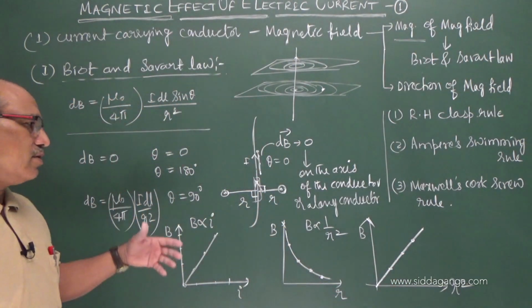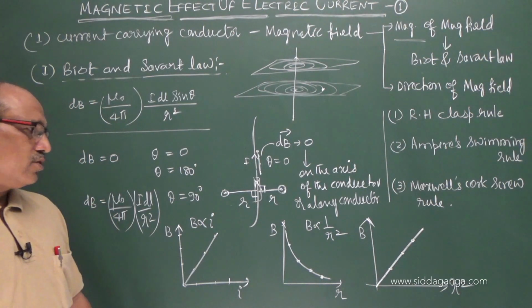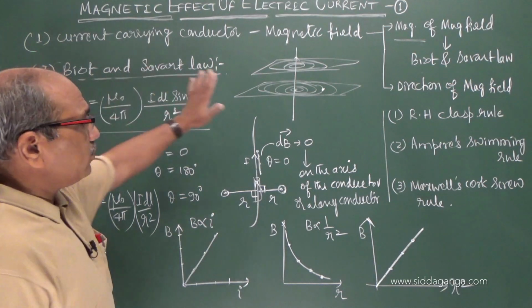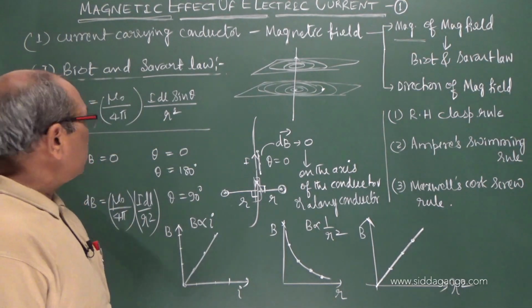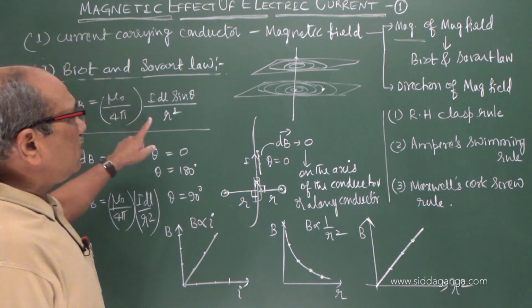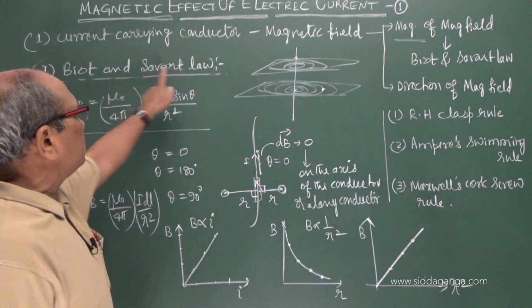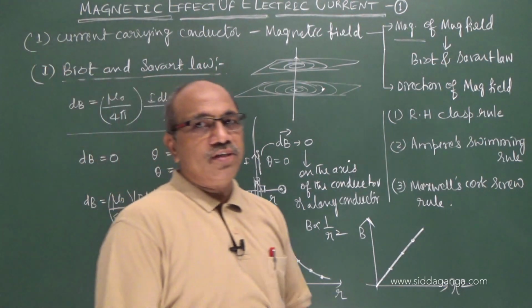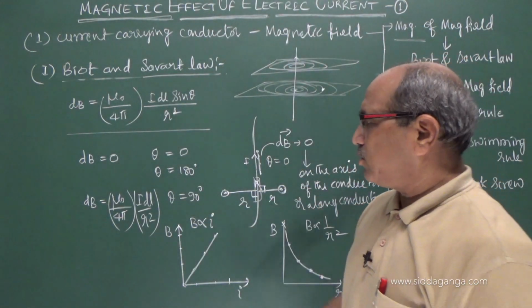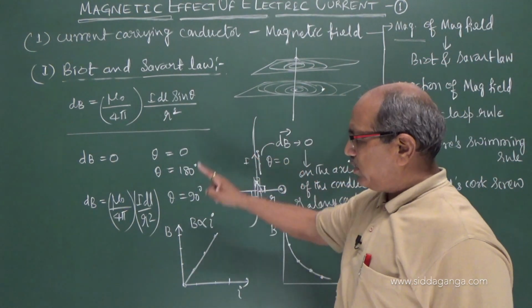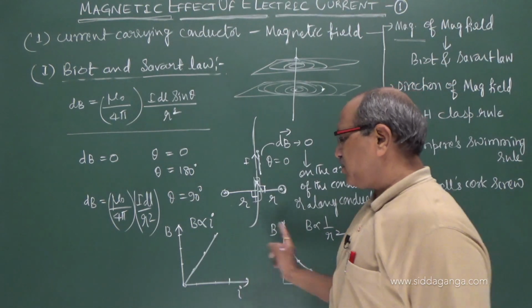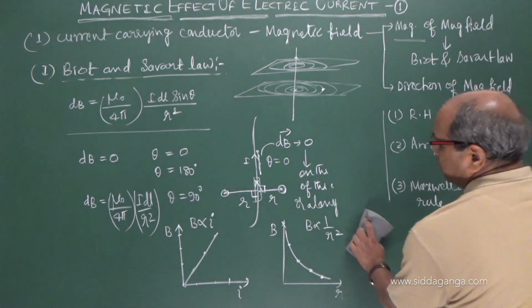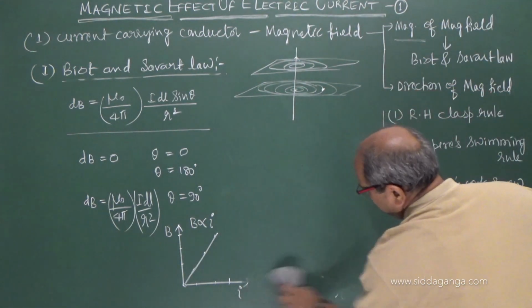So you will have a nature of this type, so that we come to know the magnitude of the magnetic field. The magnitude of the magnetic field produced by a current carrying conductor is given by Biot and Savart law. Dependent factors we have taken, vector form, definition of ampere on that, and also we have discussed when the field is 0, when the field is maximum, and further the graphical representation of the variation of B with respect to I or distance R.